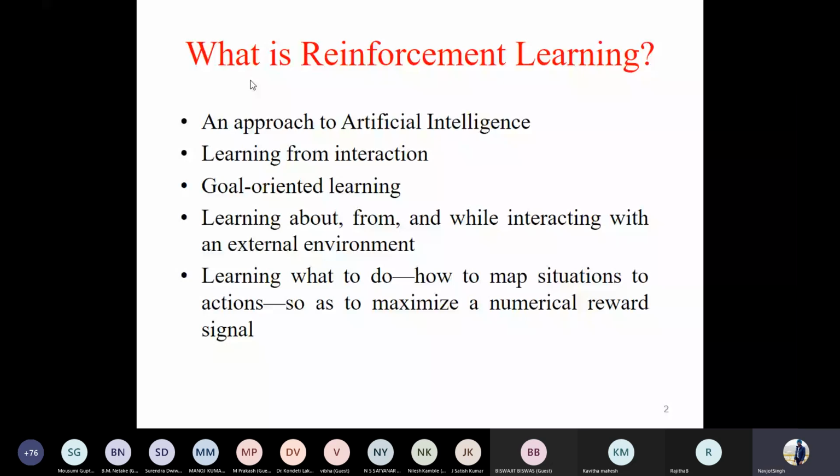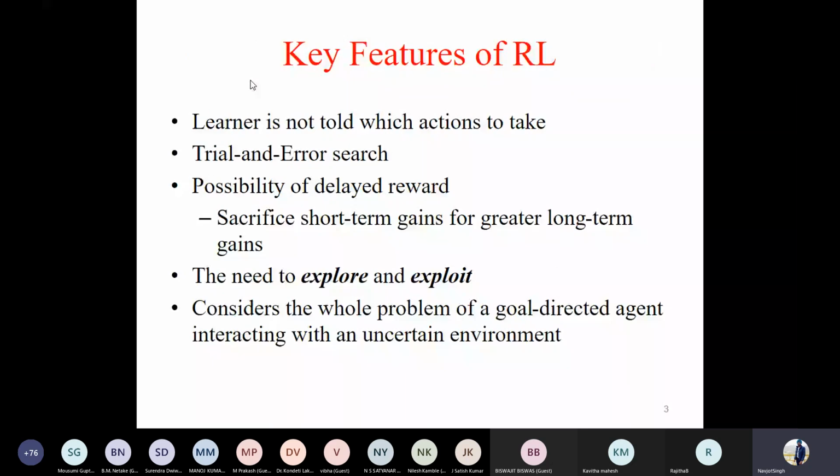What are the key features of reinforcement learning? As I told you, there is no supervisor, nobody to guide you whether you are moving in the correct direction or not. You have to decide based upon a particular objective function. We'll talk about these objective functions in the subsequent slides. It is simply a hit and trial approach.